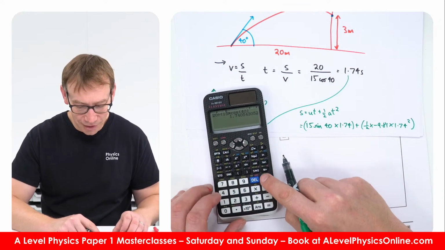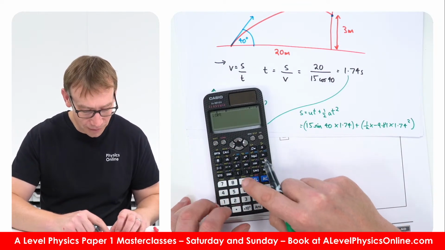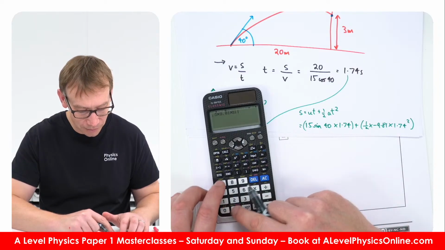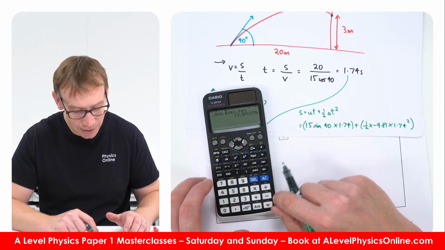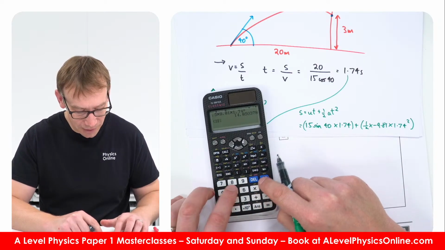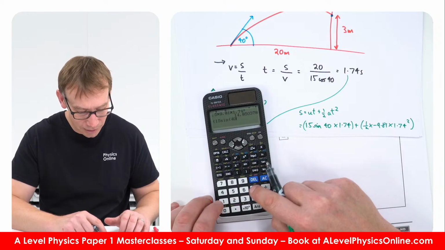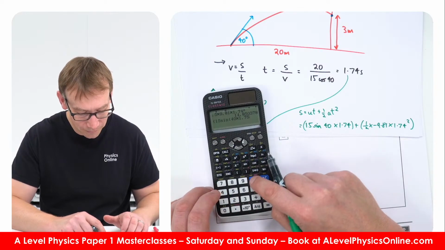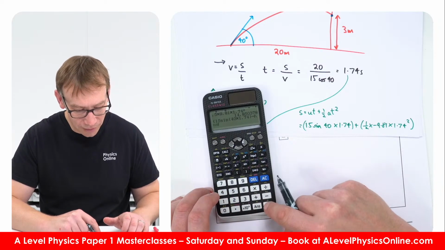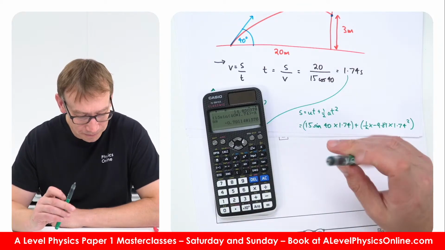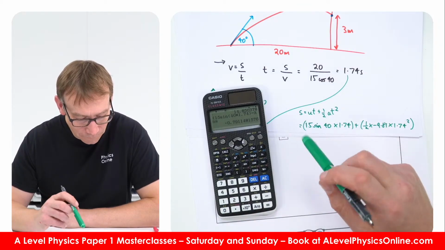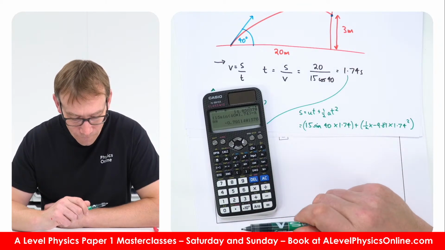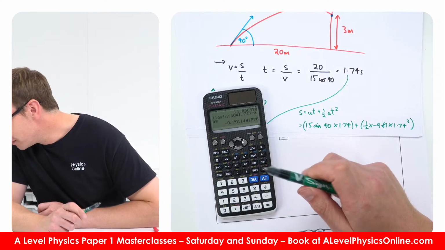So I would say then that's 0.5 times 9.81 times 1.74 squared. And then we're going to do 15 times sine 40 times 1.74 minus the answer, oh. That's given me a negative number. Have I done something wrong?